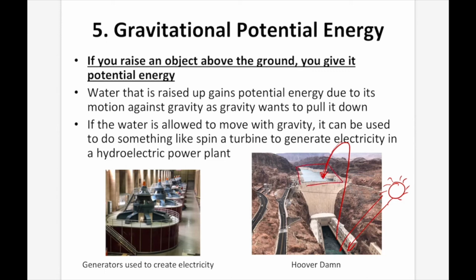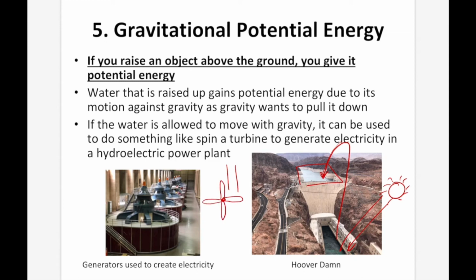Then we're going to trap that water up top here, and we're going to let it flow down in a way that we want it to. When it flows down, it's going to go through these things called penstocks, which cause these, almost like fan blades, called turbines, to spin. So think of the penstock as a little area for the water to go down. And when this water goes down, it's going to hit these fan blades.